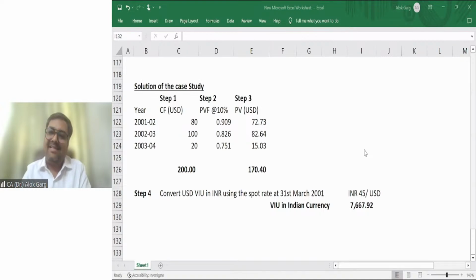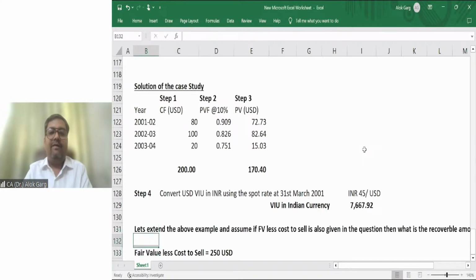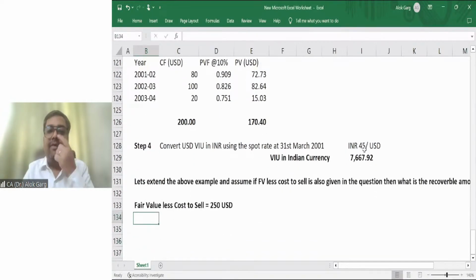So friends, let's extend this question example and assume fair value less cost to sell is also given in the question. Then what is the recoverable amount? Let's say the fair value less cost to sell is 250 US dollars, which is given in the question.